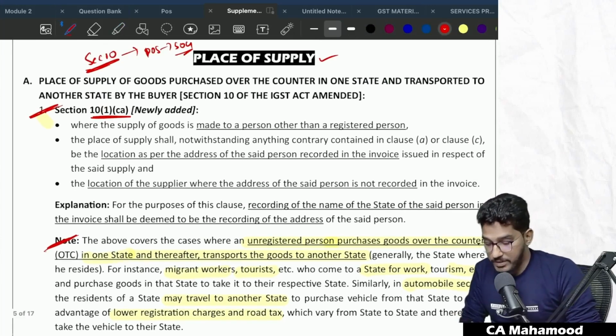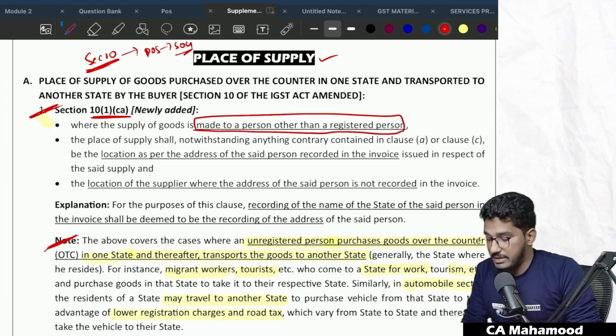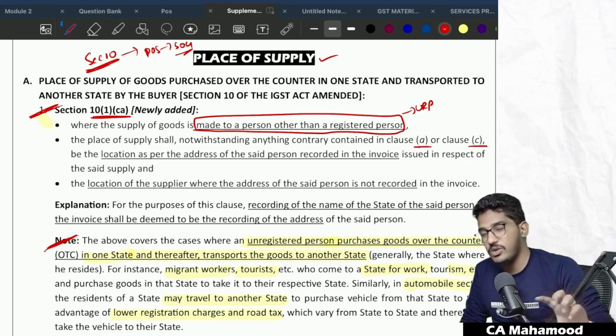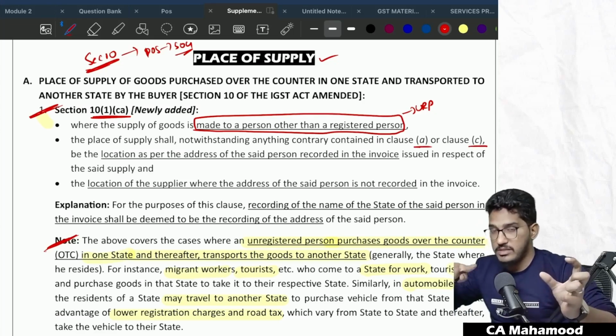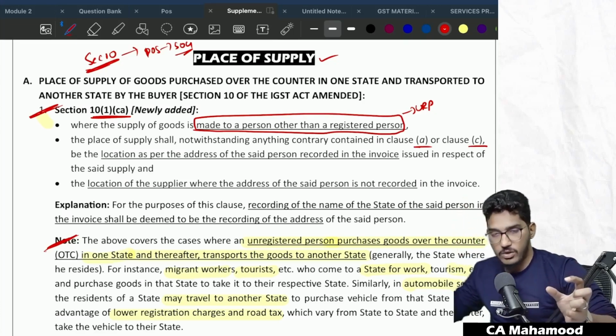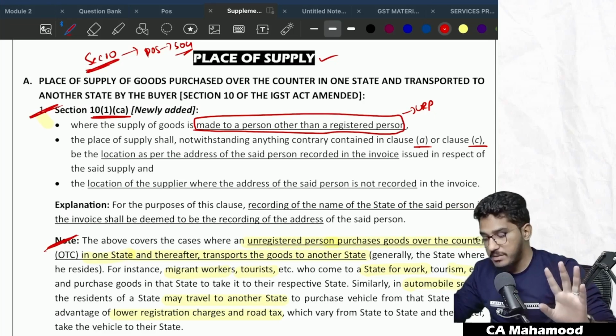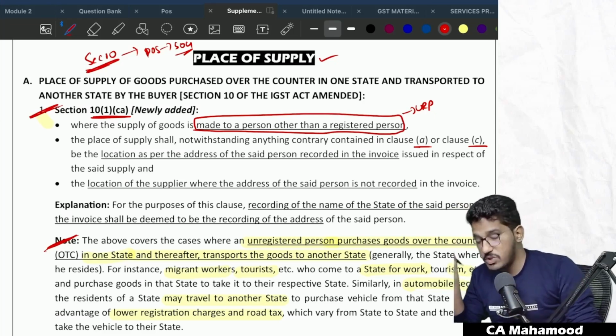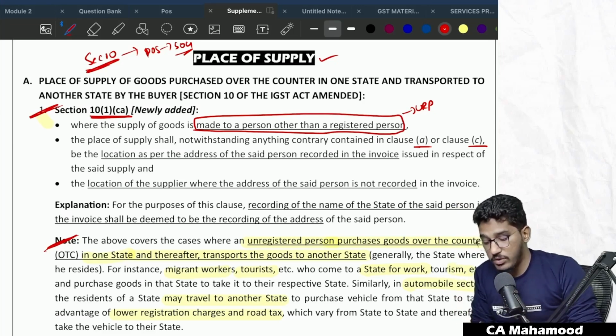Let us see what they are saying. Where the supply of goods is made to a person other than a registered person, that means the recipient is an unregistered person, the place of supply shall, notwithstanding anything contained in clause A or clause C, be as follows. See, clause A and clause C talk about what if there is a movement of goods, and what if there is no movement of the goods. So ignore whatever has been told in Section 10 subsection 1 clause A and clause C.